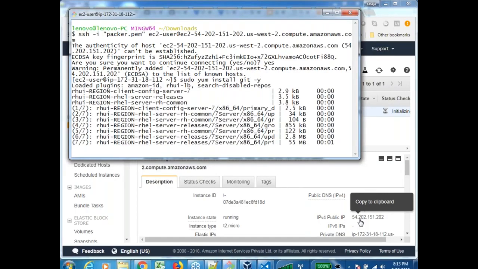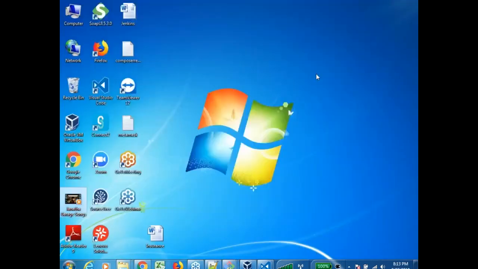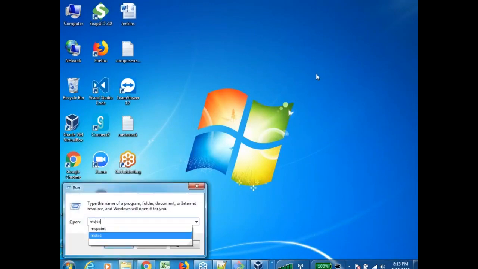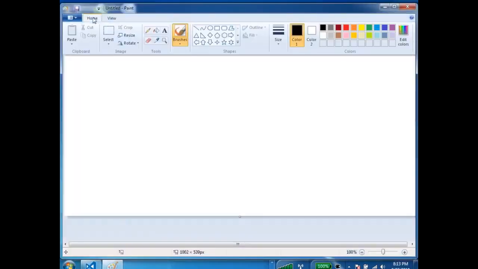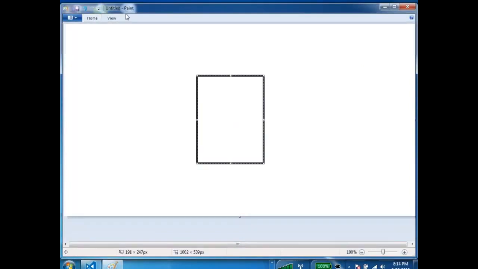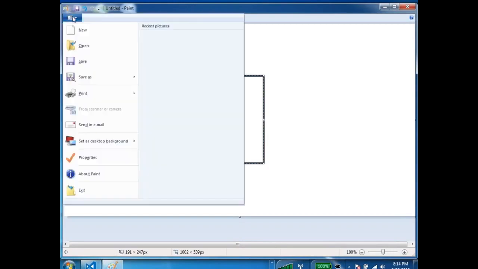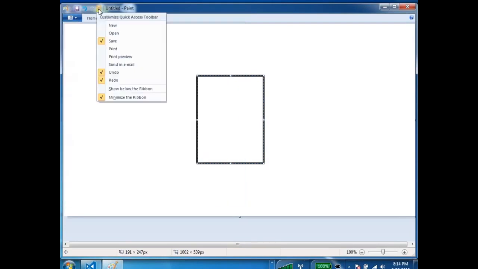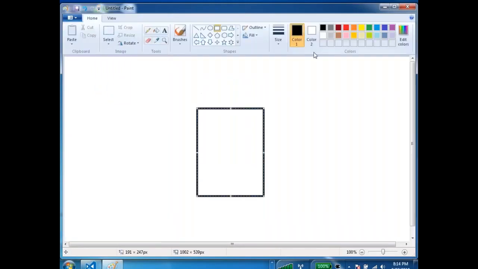Fine. Yes, simple. Now let us examine that key part. Since we will not be doing this again and again, let us examine that key part. What is that key? Okay, so let us understand this with a scenario where you want to lock your home, right?